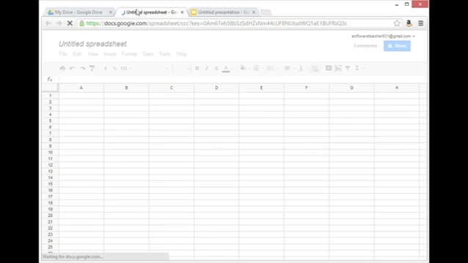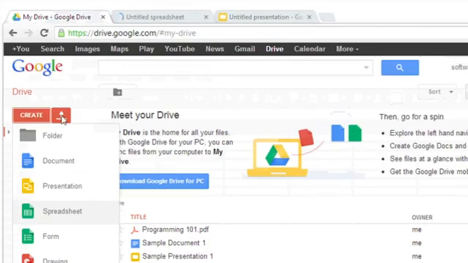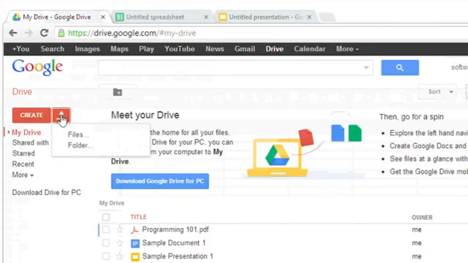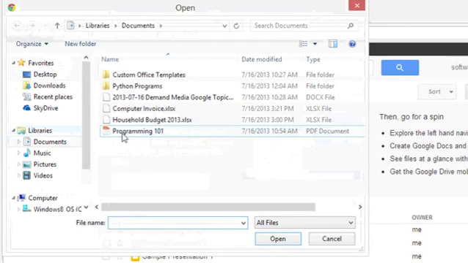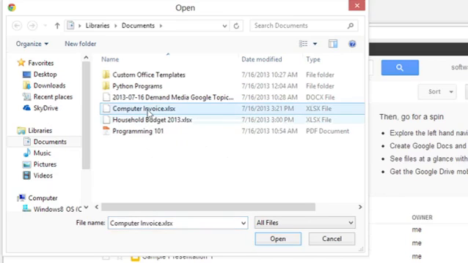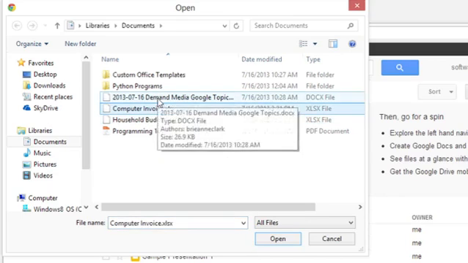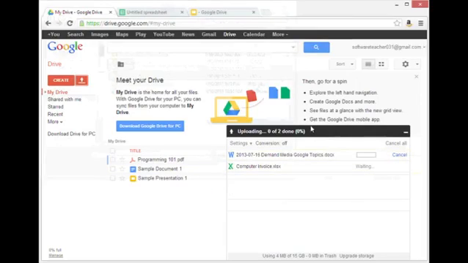You can also take your existing Microsoft Office documents and upload them to your Google Drive. To do that, you can click this Upload button, select Files, browse to the Microsoft Office files on your computer, Control-click to select them, and click Open. This will import the files, and then they will appear on your Google Drive list.